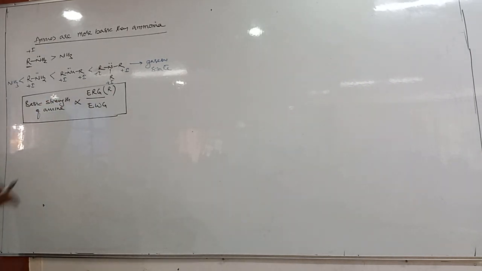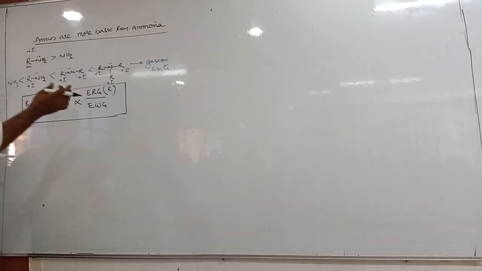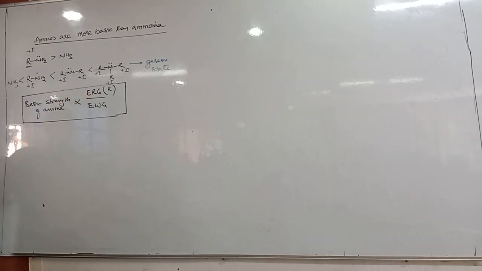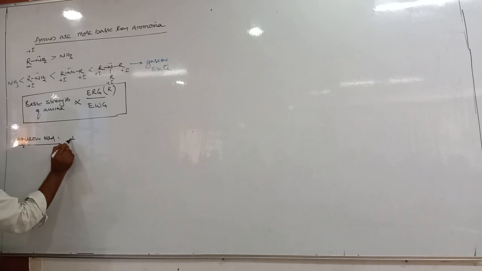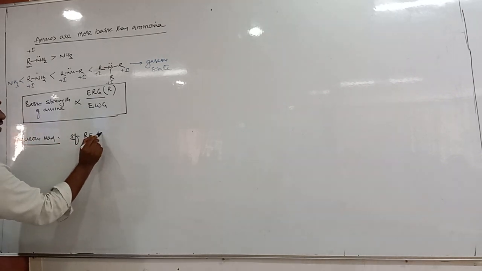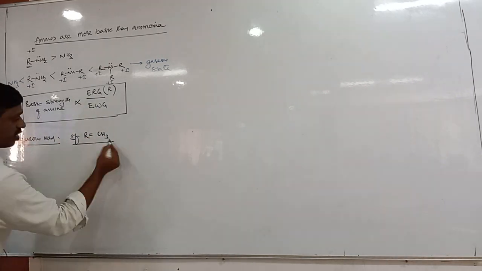Now, we studied this only in the gaseous state, but when it comes to aqueous medium, the basic strength of amine is somewhat different. So tell me, in aqueous medium, if the R group is a methyl group, what is the basic strength?